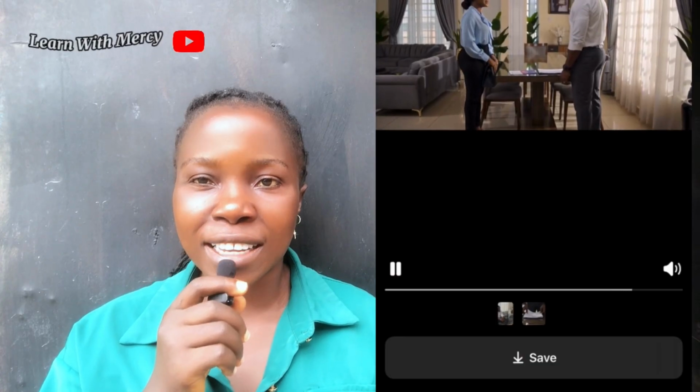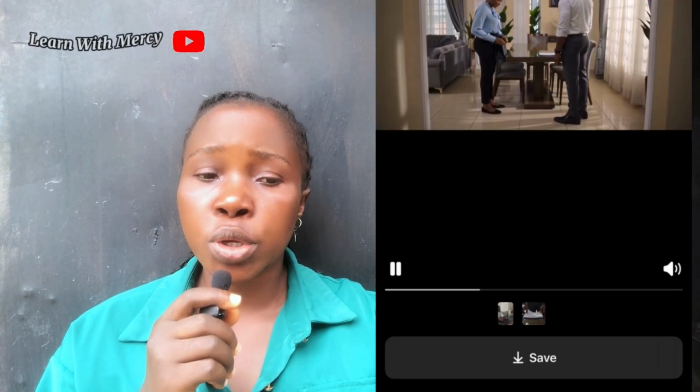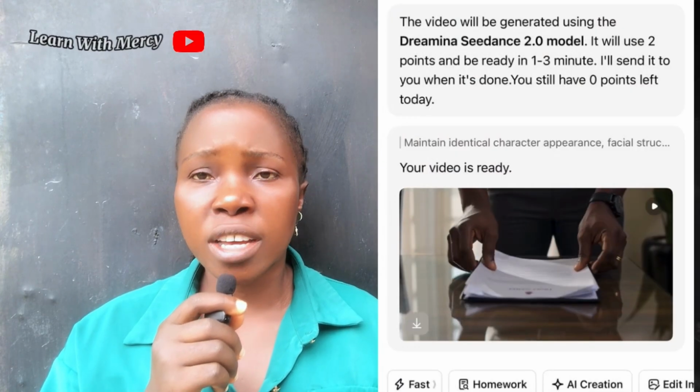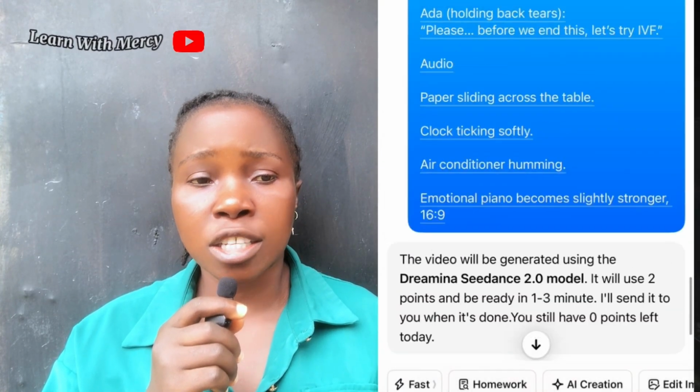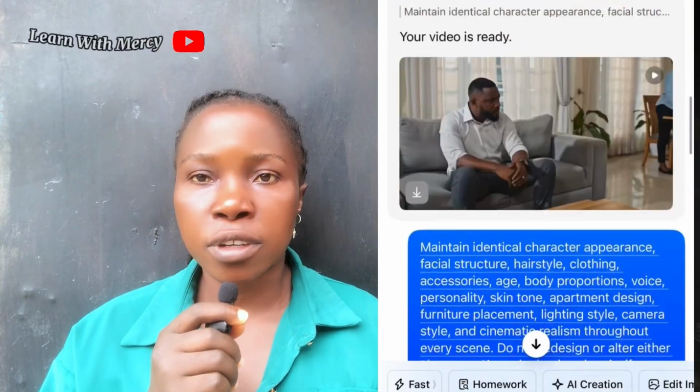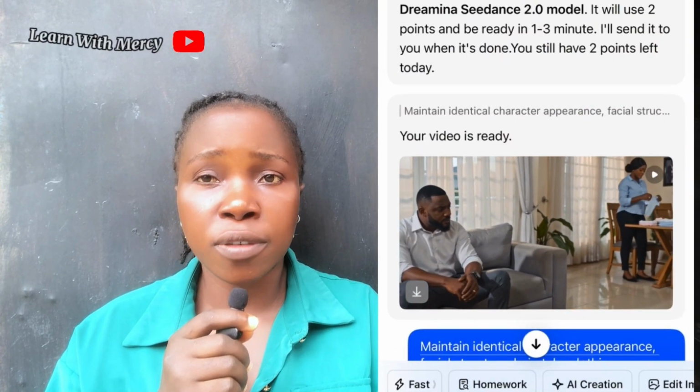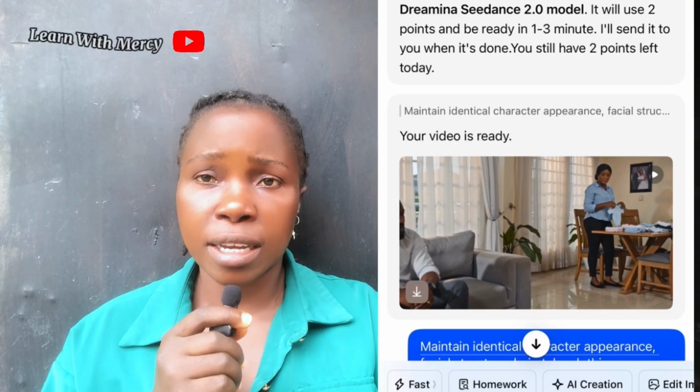So guys, this is exactly what I want. Even though I'll be using a text to video prompt, let me have consistent characters. You know, when you are using image to video prompt, you will be able to have consistent characters because you will upload a reference image, but this text to video prompt doesn't have a reference image, so it is very hard to have consistent characters.